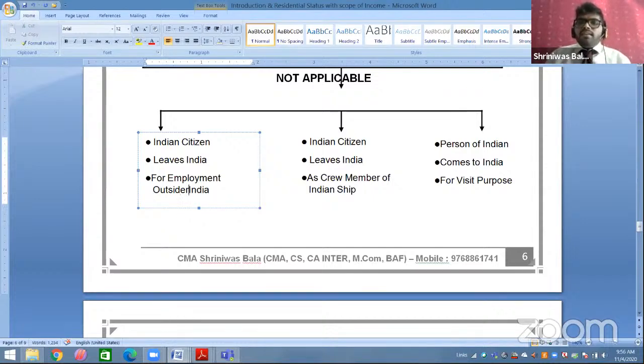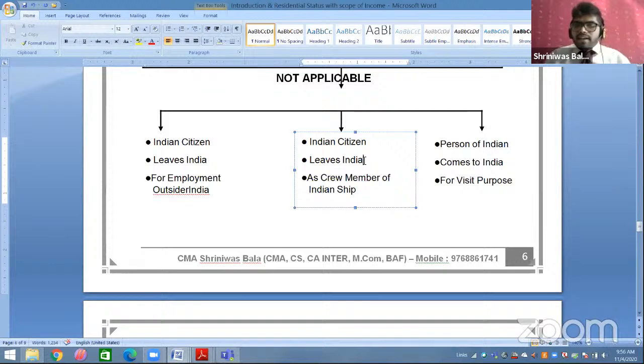Okay. Now in the second case, an Indian citizen leaves India as a crew member of an Indian ship. So what is happening here? An Indian citizen left India as a crew member of an Indian ship. Students, this word is very important: Indian ship. If you are on a foreign ship, then this point is not applicable, and then A and B both are applicable. Only if it is an Indian ship, then point A is applicable and B is not applicable. Okay.